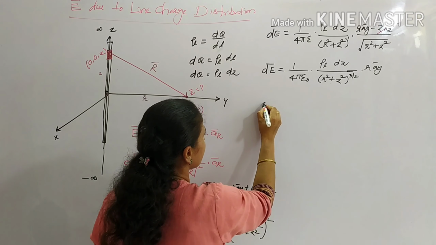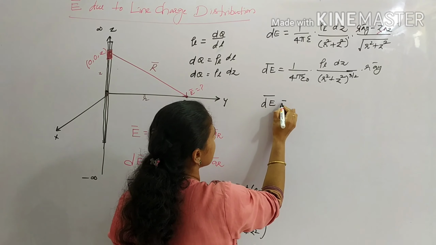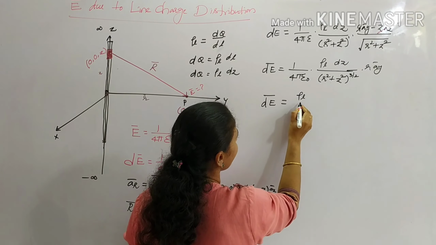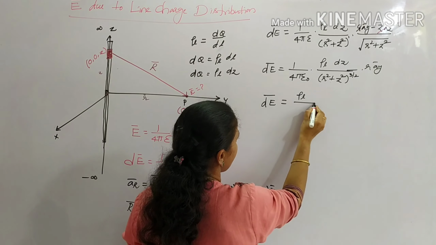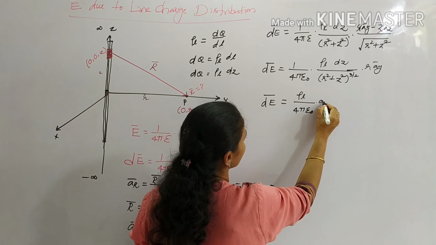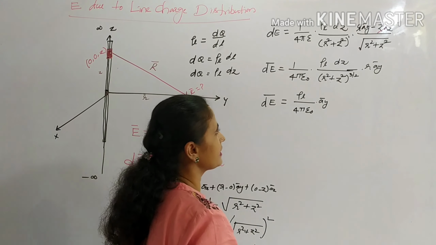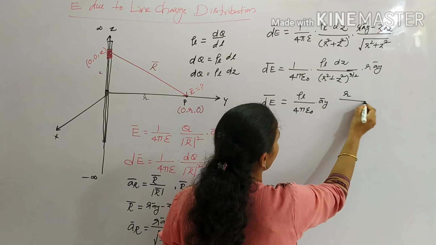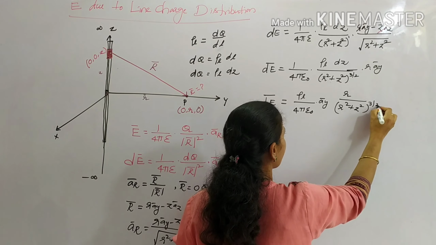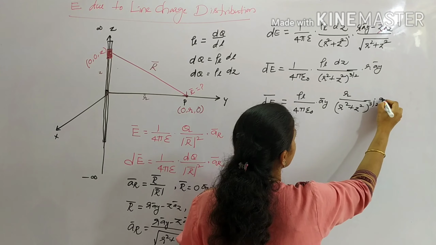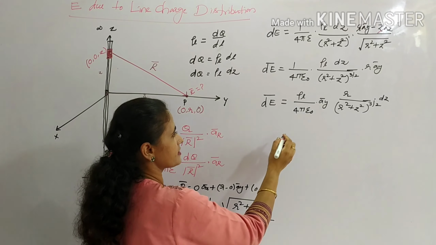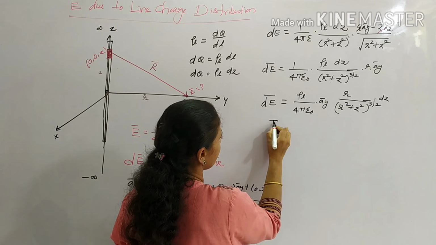So dE bar is given by, rho L is a constant, and a_y I can also take out: rho L by 4 pi epsilon naught into a_y, and the remaining terms are r upon r square plus z square whole raised to 3 by 2 into dz.